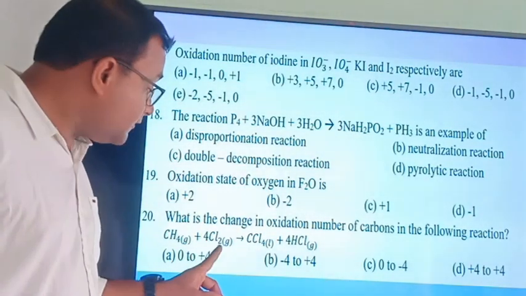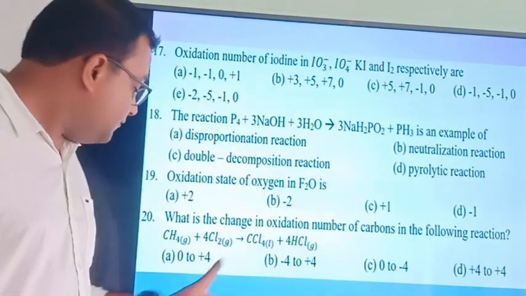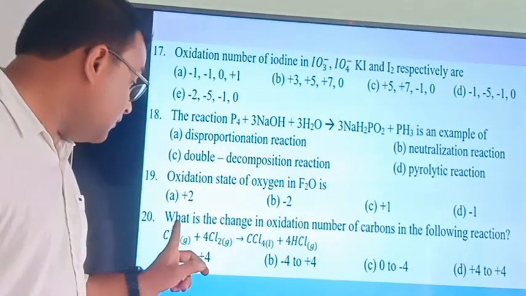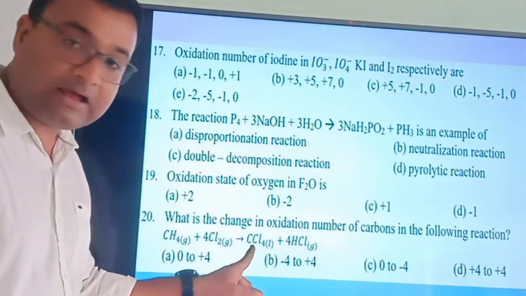CH4 plus 4Cl2 gives you CCl4 plus 4HCl. When options are given, what is the change in oxidation number of carbon from this carbon to this carbon?